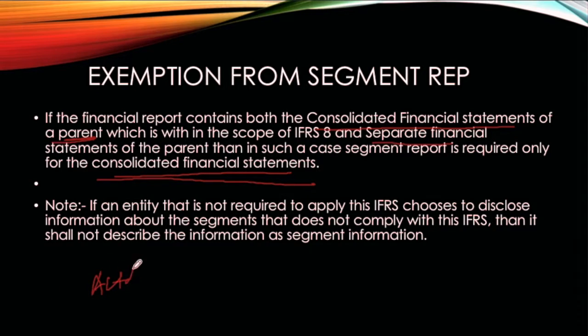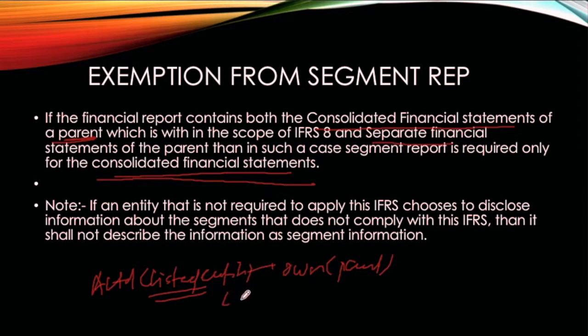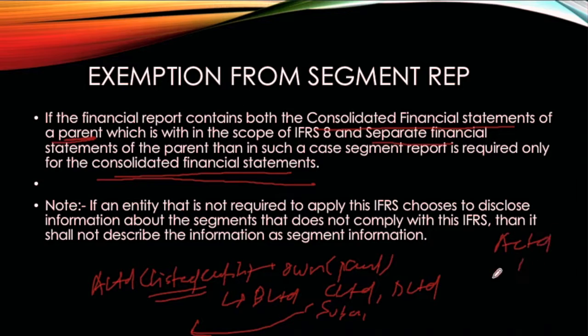Suppose A Limited is a listed entity. It's a listed entity on its own, which means as a parent, A Limited is itself listed. And it has B Limited, C Limited, and D Limited, which are not listed. They are its subsidiaries. Then in such a case, A Limited's financial report includes both its separate financial statement prepared under IAS 27 and the consolidated financial statement prepared under IFRS 10.